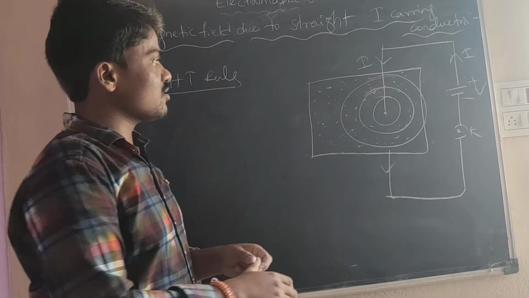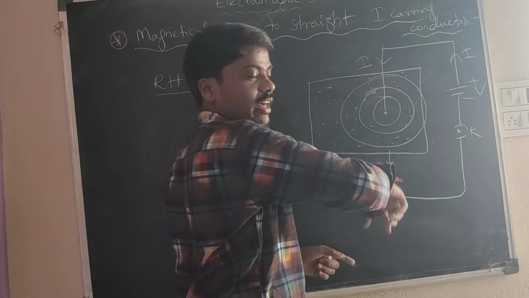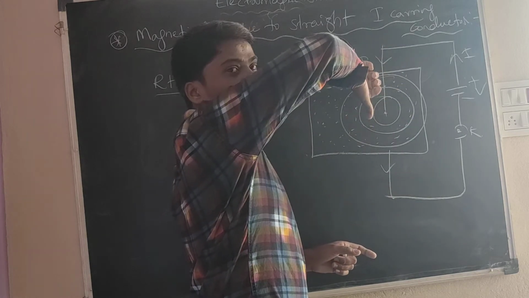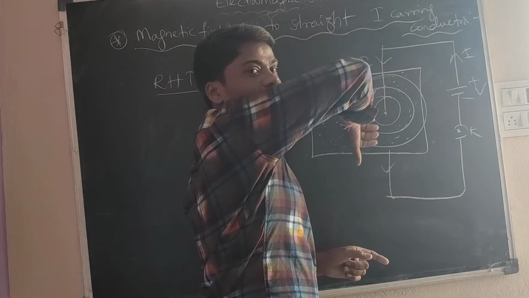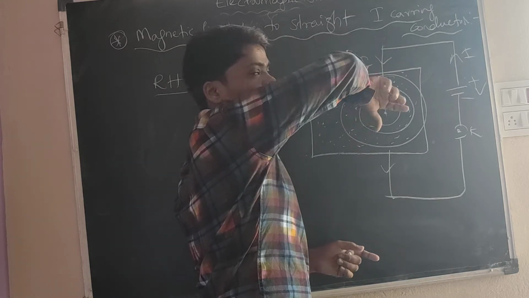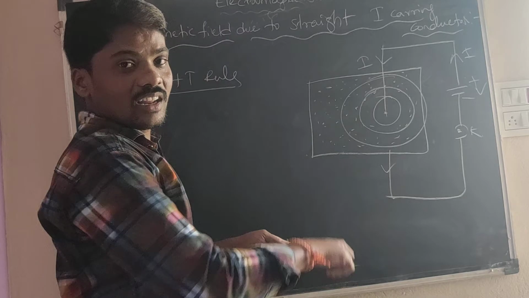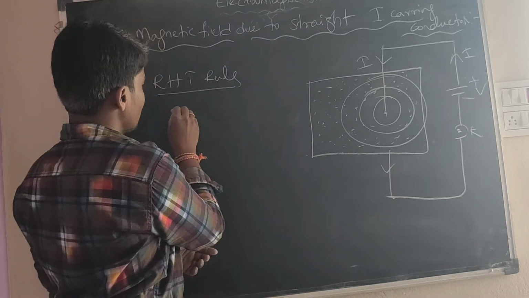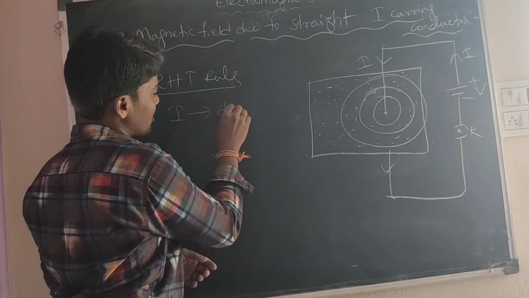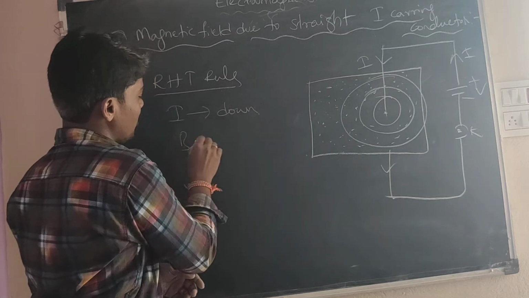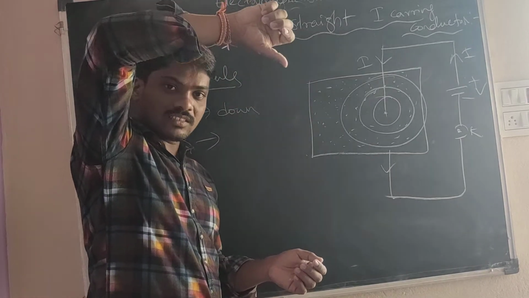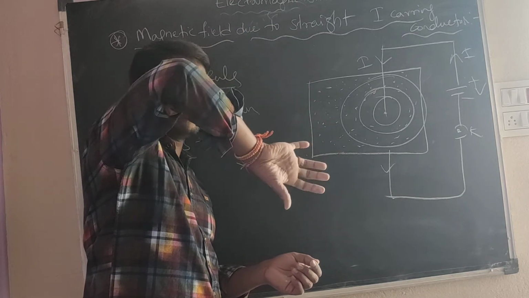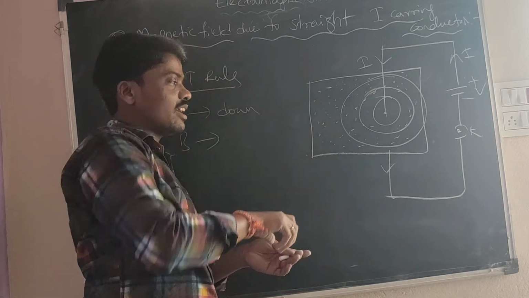Here the current is in the downward direction, and the curled fingers go this way, which means the magnetic field direction is clockwise. Current downward, magnetic field clockwise.